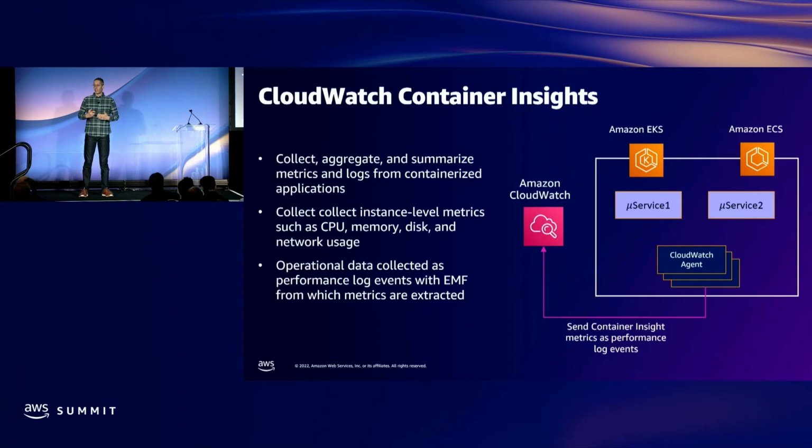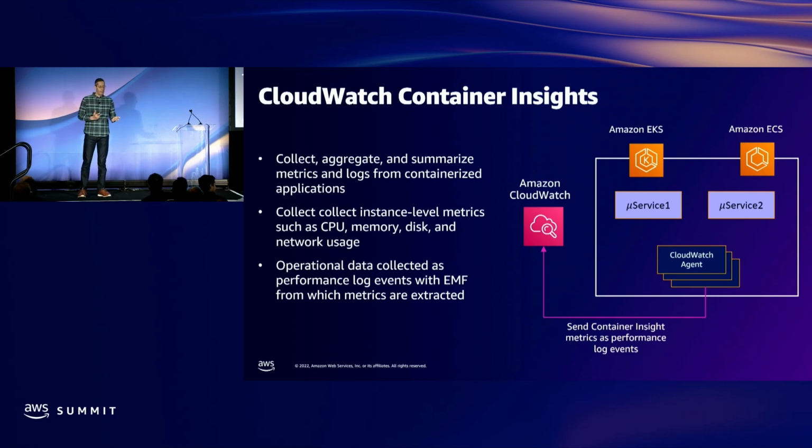So let's go a level deeper and talk about how this works. The CloudWatch agent is installed as a daemon set into your cluster. What that means is the agent will run on every single node. This agent will collect metrics and send them off to CloudWatch, and then the CloudWatch console will aggregate, summarize, and correlate some of the metrics and logs together.